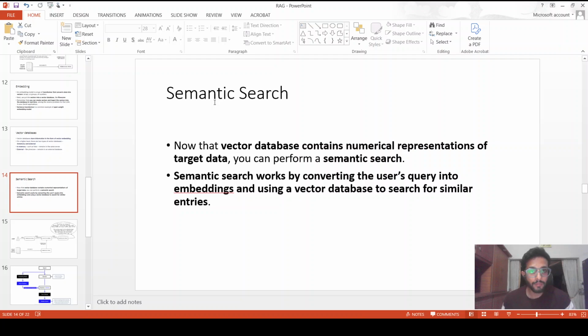And then semantic search is another keyword that you will come across. So let's say I embedded the entire company document and stored it into the vector database. Now the user comes in and does a query, let's say Volvo 600 pump oil pump replacement. That query will also be converted into embeddings, and then there will be a semantic search between the embedding of the query and the embeddings of the corpus that we have, and the best matches will be served, and they will again go to the LLM.